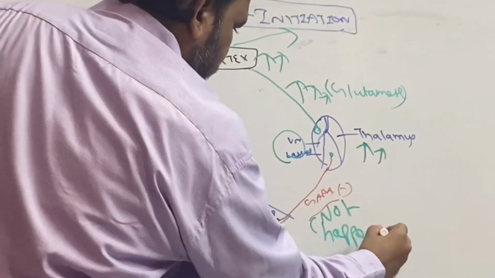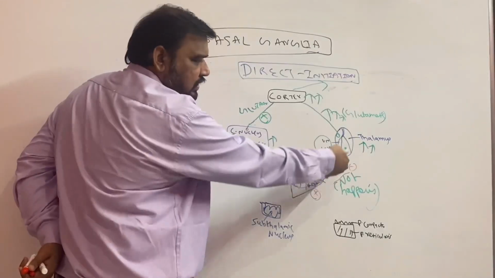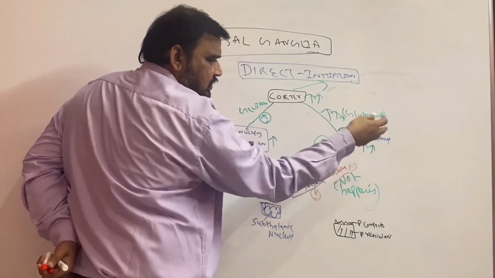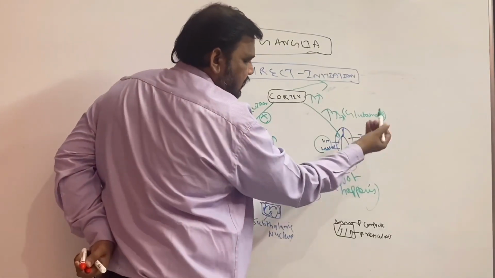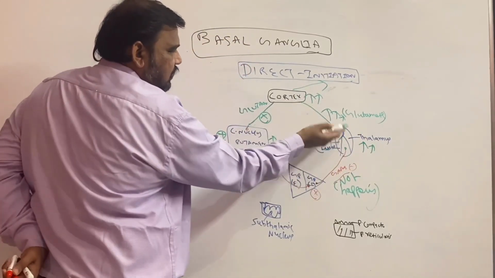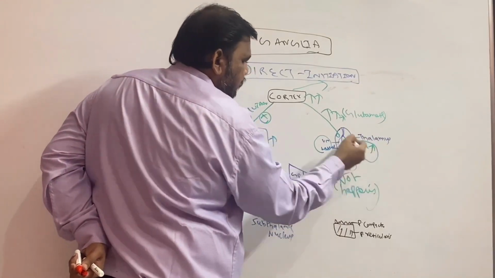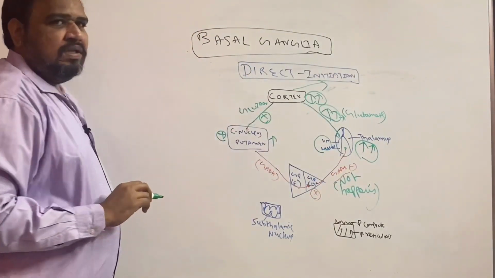Very, very important. So what happens? This is not happening, so the red color is not coming. Otherwise, the inhibition is not coming to the thalamus. So the thalamus will be happy. It is excited, and one more output from the thalamus is to the cortex, and the glutamate is increased.